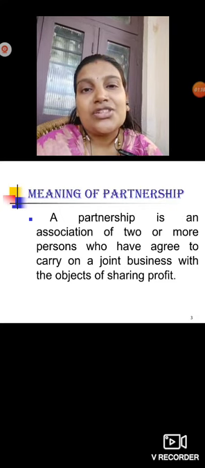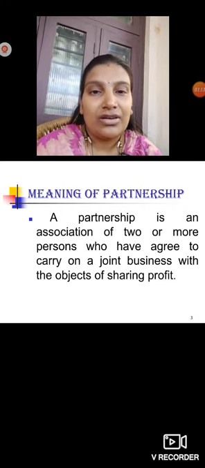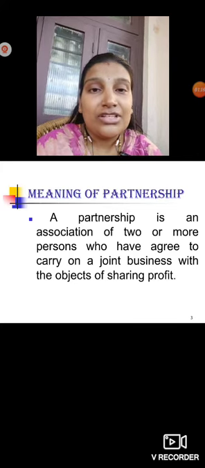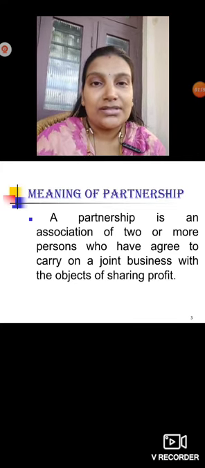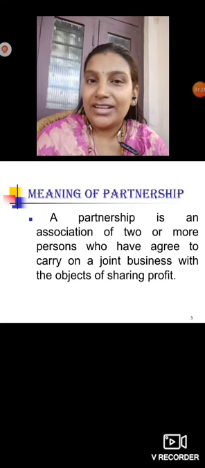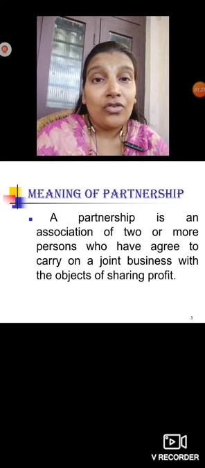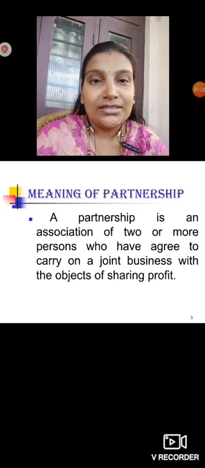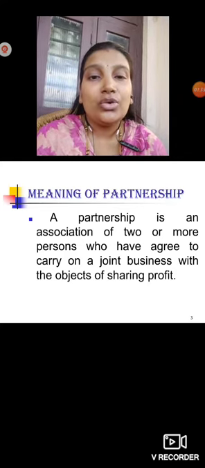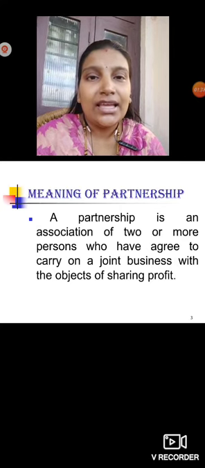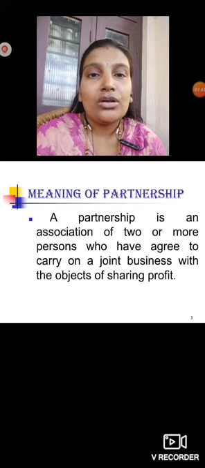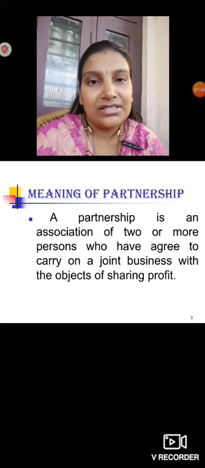Okay, so what is partnership? It is an association or an organization in which there will be two or more persons who are going to appear in the association or in the firm. And what is their intention? Two or more partners have agreed to carry on the joint business, meaning they agreed to start the business or carry on the same business with the intention to earn the profit and share it among themselves. Okay, this is called partnership.